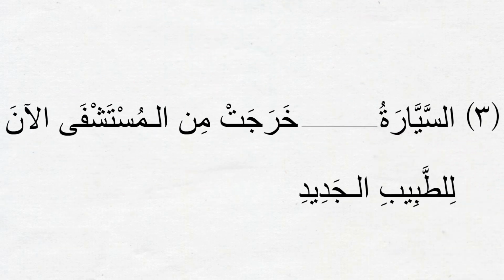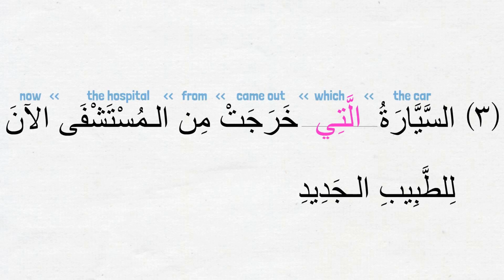Part 3 is about السيارة. So we should be using a مؤنث اسم موصول. The sentence should read السيارة التي خرجت من المستشفى الآن للطبيب الجديد. The car which came out of the hospital right now belongs to the new doctor.